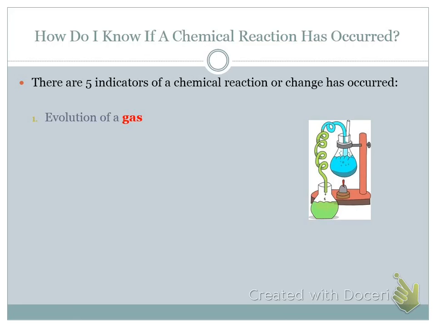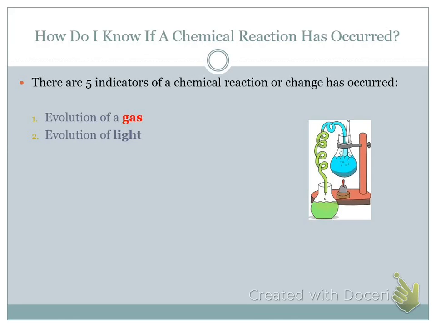So that would be one example. Now, heating a single substance and it changing to a gas, that's not a chemical change. But if two types of matter react together and produce a gas, then it would be a chemical change. And we're going to do, again, a couple of demos in a few minutes to show the evolution of a gas.